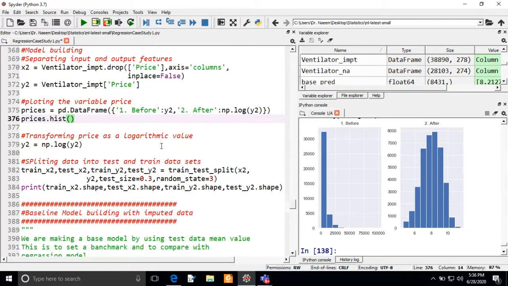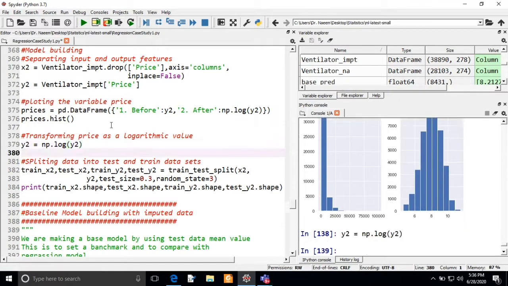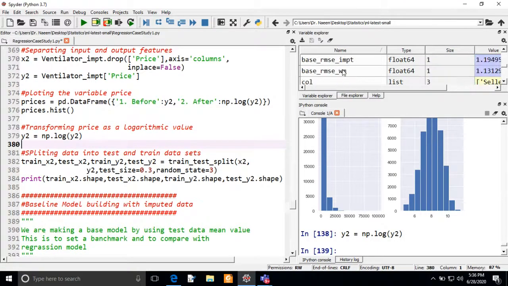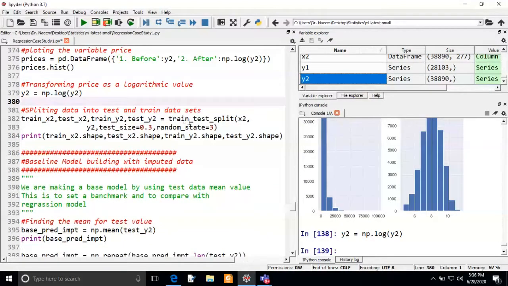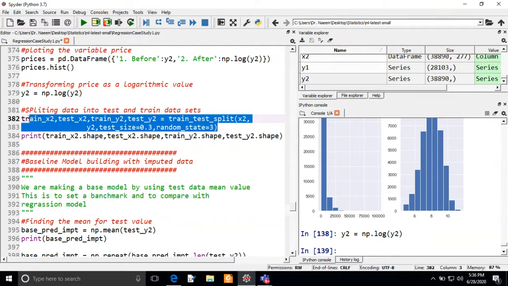So now in our analysis we are going to use the natural log of y2. I will execute this command. So in our y2 we will get all these values, and in this y2 data frame we are having only the natural log of y2. Now we are going to use this x2 and y2, these input and output features, for the train set and test set.